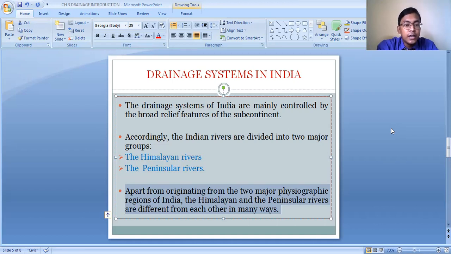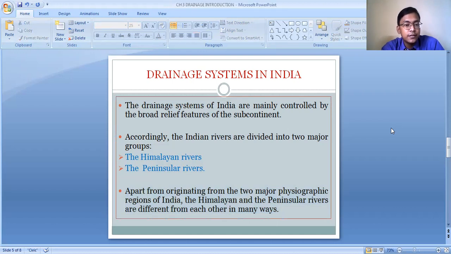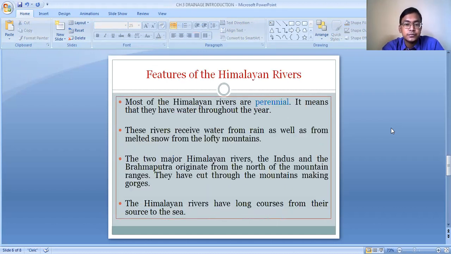So we are going to discuss the differences between the Himalayan and the peninsular rivers in the form of their characteristics. It will provide us information about the differences between these two river systems. So let us start first with the Himalayan rivers.